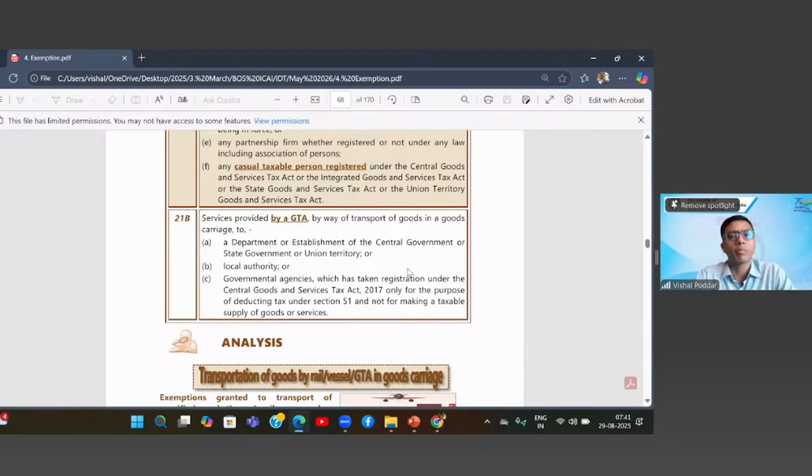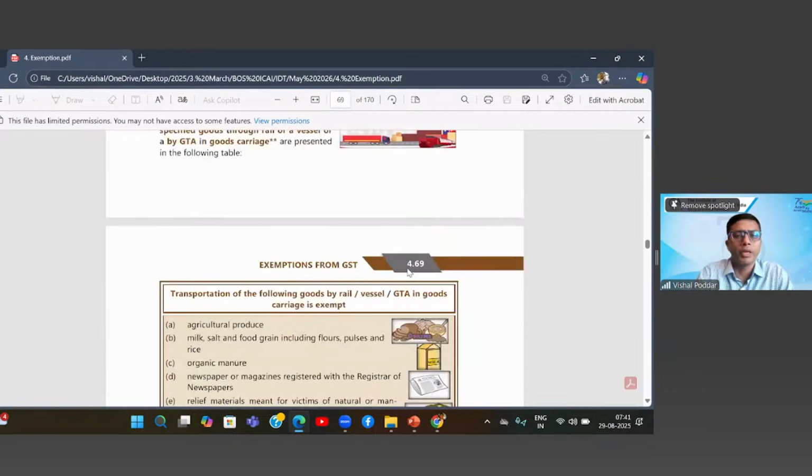So wherever a government entity has taken registration, but the purpose of the registration is exclusively to allow them to deduct TDS, that is what is allowed this benefit. So you are a registered person under GST, but you are government, and the registration is taken by you exclusively for the purpose of deducting TDS. Then GTA services done for such government entities will also remain exempt.